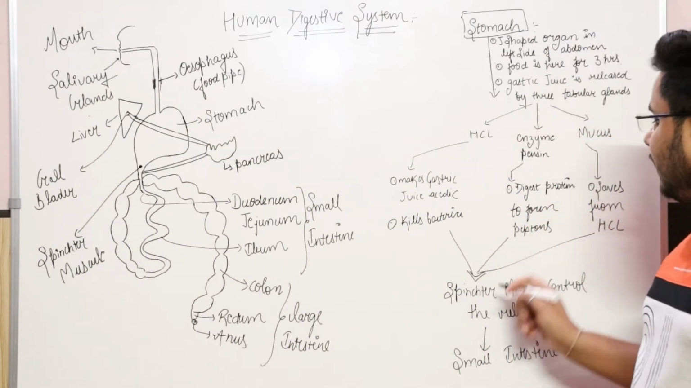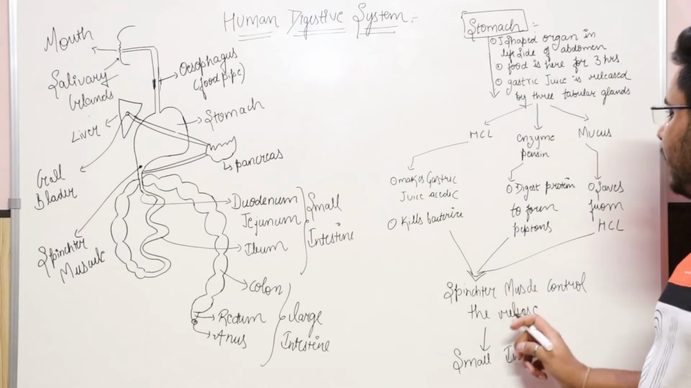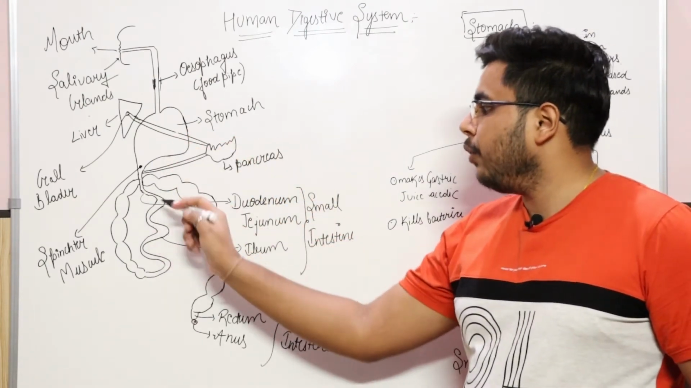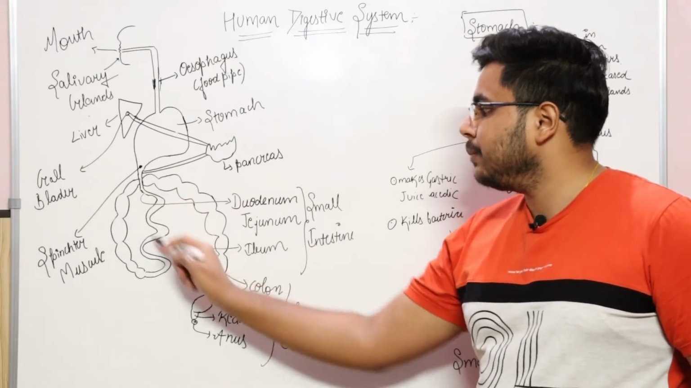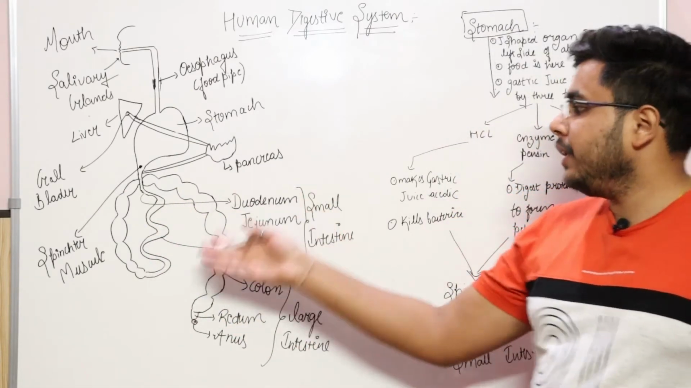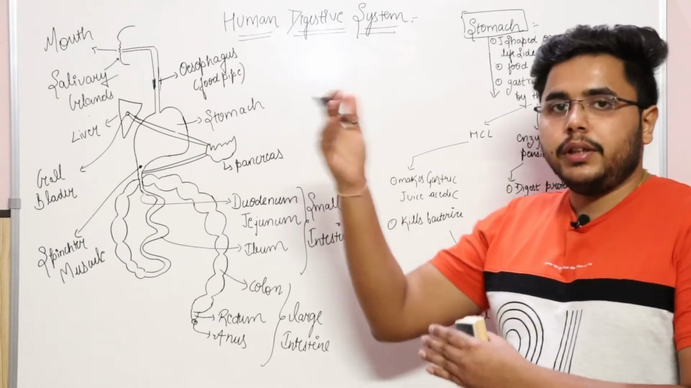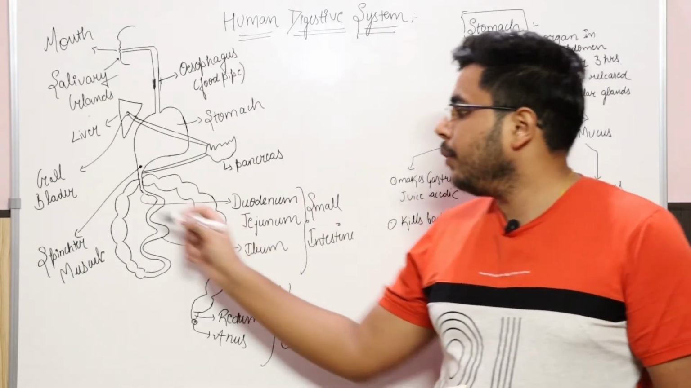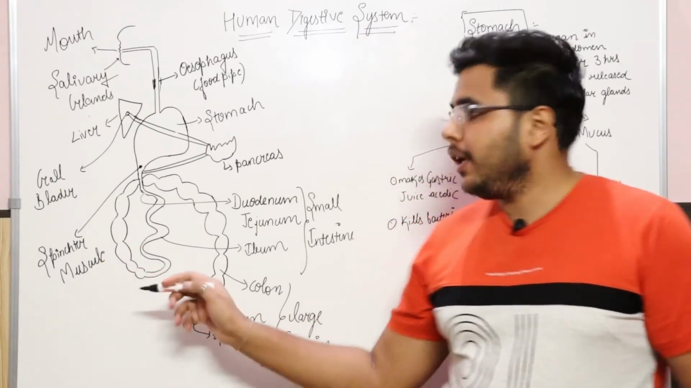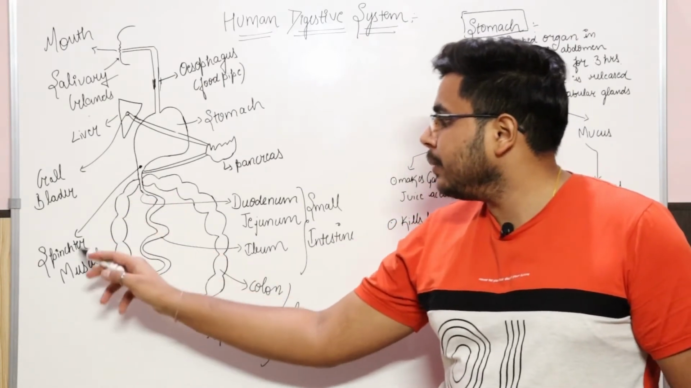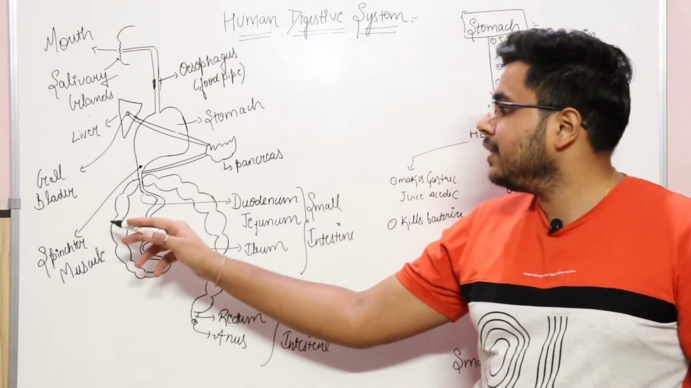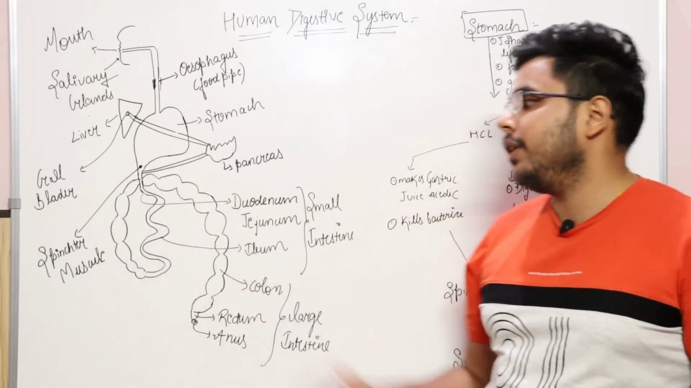And after this, the sphincter muscle controls the release to the small intestine. From the stomach, your food will reach the small intestine. As you can see, this is the small intestine. Your food will reach here, and the release of the food from the stomach to the small intestine will be controlled by the sphincter muscle. As you can see here, I have mentioned the sphincter muscle. The functionality of the sphincter muscle is to control the release of food from the stomach to the small intestine.